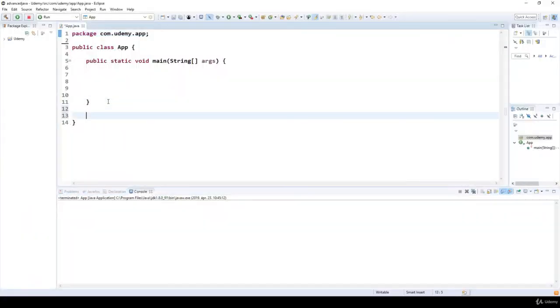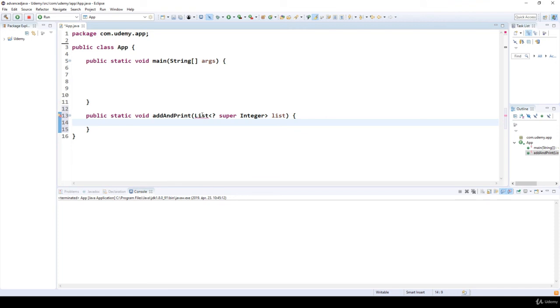So for example, we have a method public static void addAndPrint, and it's going to get the list, and this is where we can specify the wildcard, that is, question mark super Integer is going to be the list.